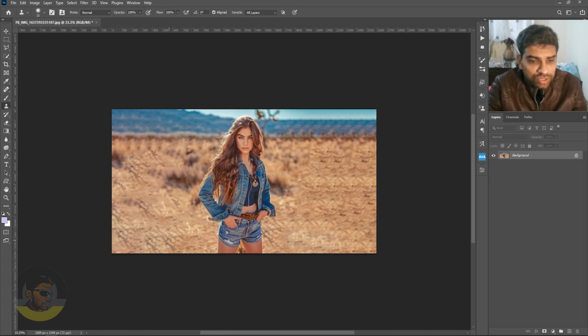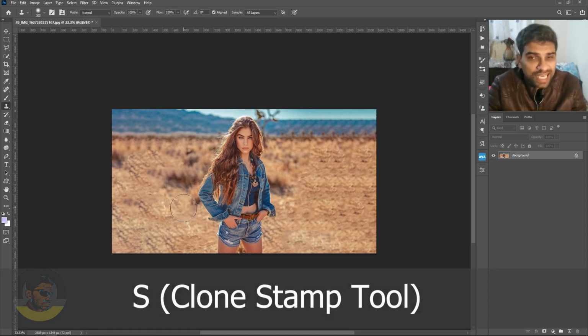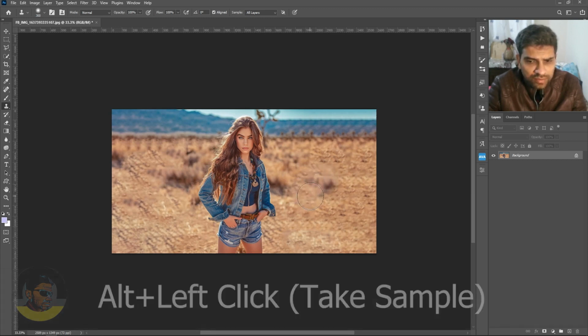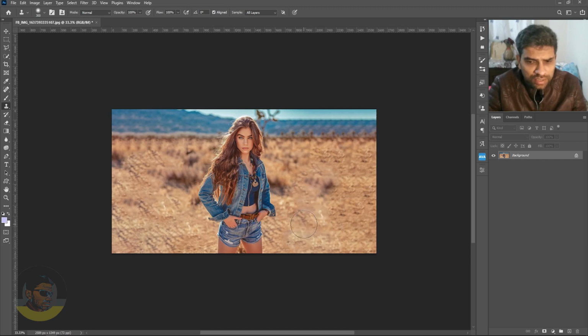You can also use the clone stamp tool. The shortcut key for the clone stamp tool is S on your keyboard. Take a sample while holding down the Alt key and paint from one area to another to make it look more realistic.